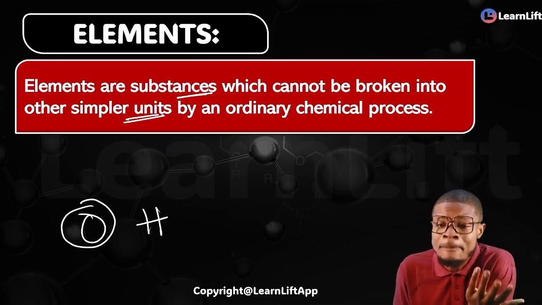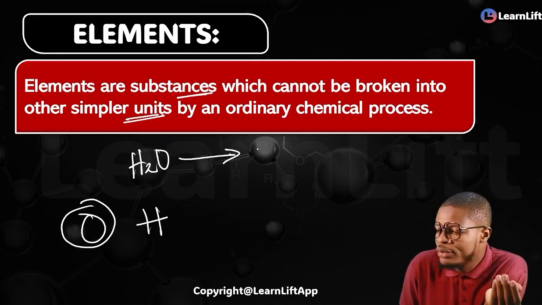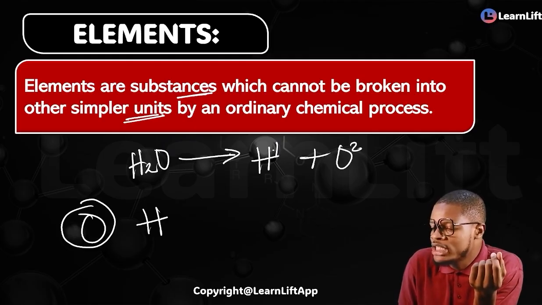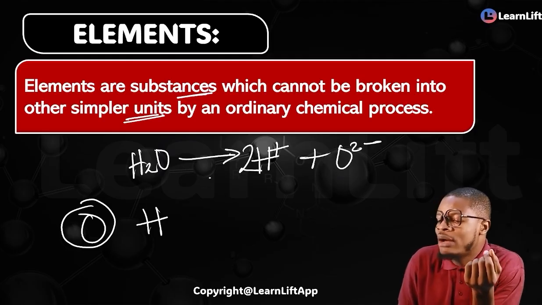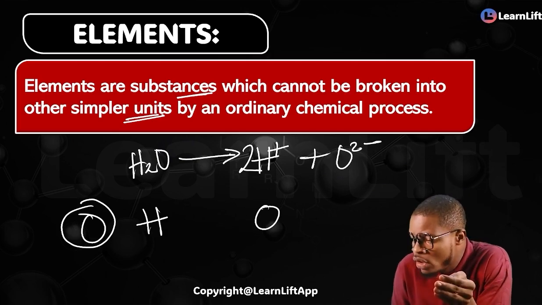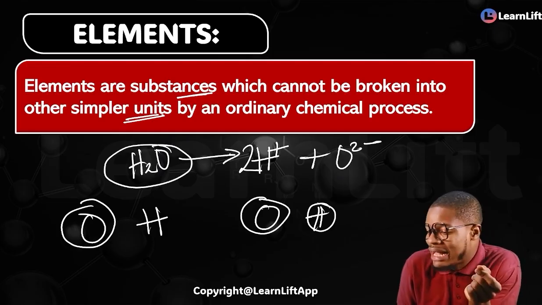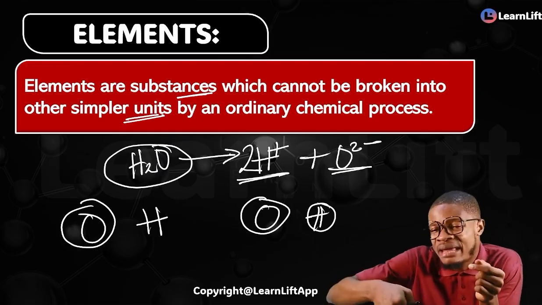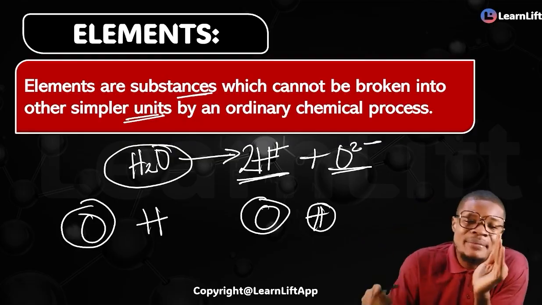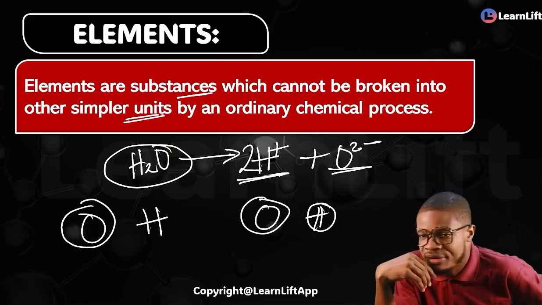Of course, if you take a compound, like for example, water, H2O, this can be broken down into hydrogen and what? Oxygen, right? H2, that's your H plus, and then your O2 minus. In other words, I can break down water, but I cannot break down oxygen or hydrogen, because oxygen and hydrogen are elements. I can break down my compound and then I can have elements from it, but I cannot break down elements to give me something simpler than that. For the last time, what's an element? Elements are substances which cannot be broken down into other simpler units by an ordinary chemical process.